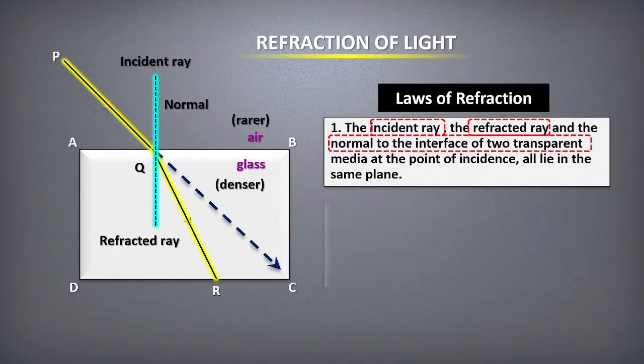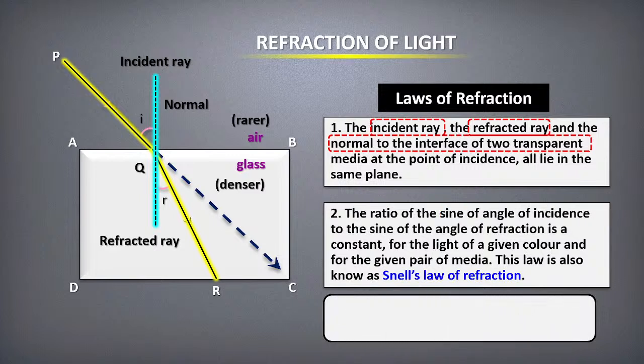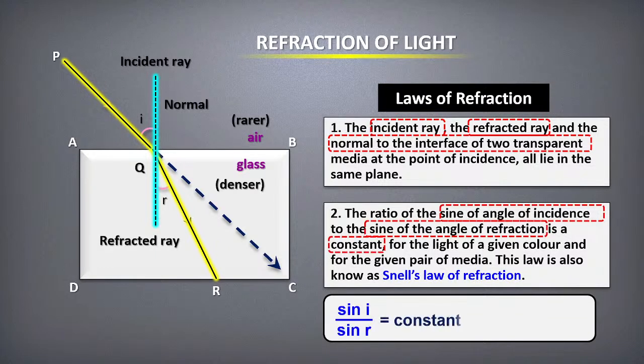Next, second, the ratio of the sine of the angle of incidence to the sine of the angle of refraction is a constant, and this is called what? Snell's law. Sine I by sine R is always a constant. Okay, so this is one thing you have to keep in mind. Next, see, this is Snell's law, very important. So from here onwards, you will study basic physics in detail, Snell's law.